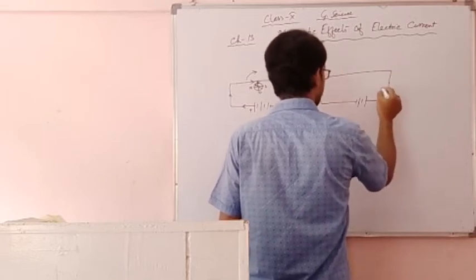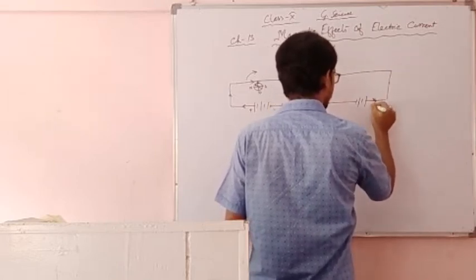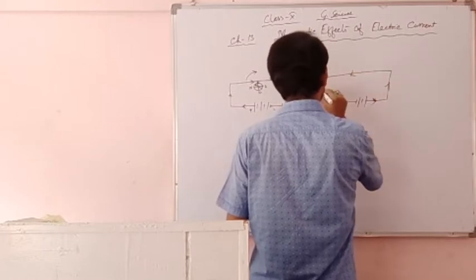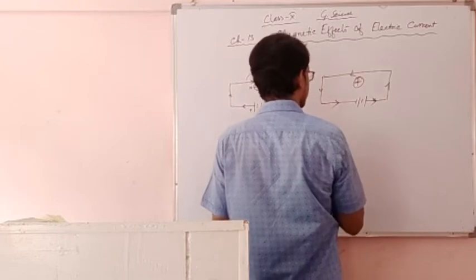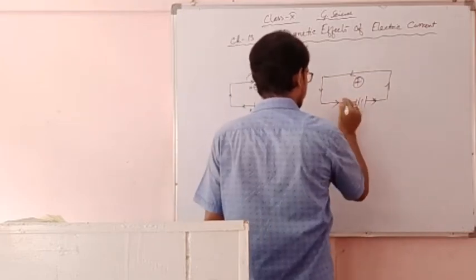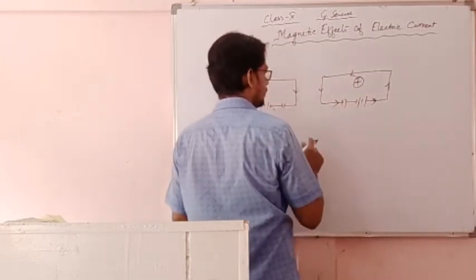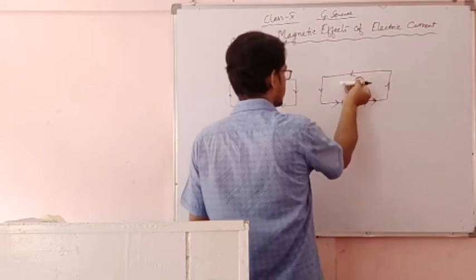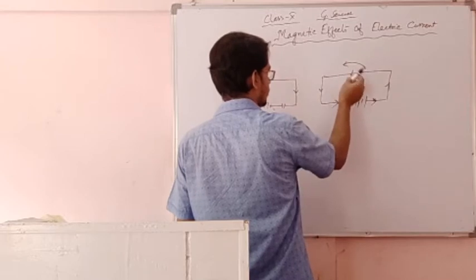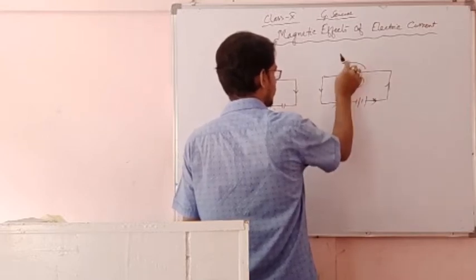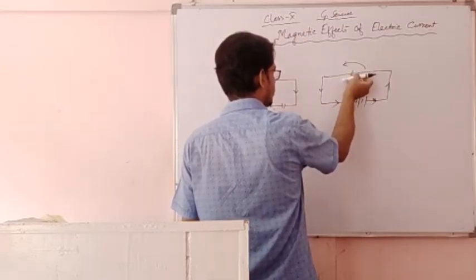And it is observed that now the current is moving from this end to this end, and the magnetic compass needle is placed like earlier. And when the key is on, it is observed that it shows the deflection like this. That means key on, it deflects this way. Key off, again like this. Key on, it deflects this way.